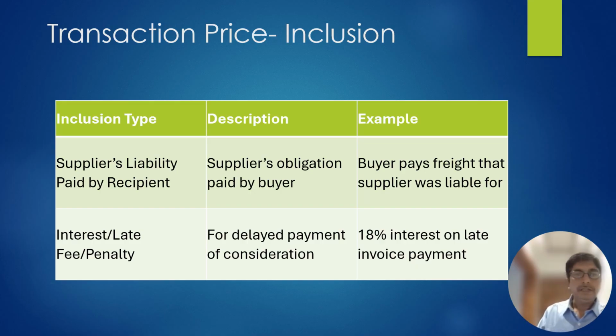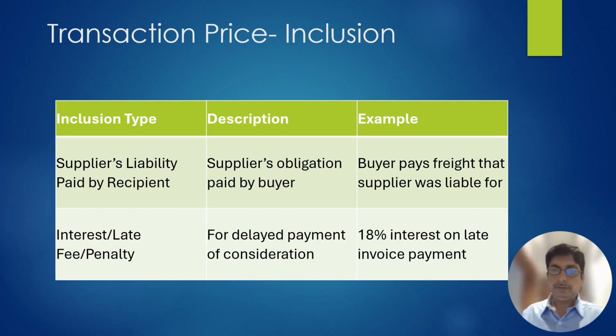The next point is interest for late payment. In the service tax regime, interest for late payment was not added in the transaction value. In GST law, this is a big change: if there is interest on late payment, it is to be added in the transaction value.